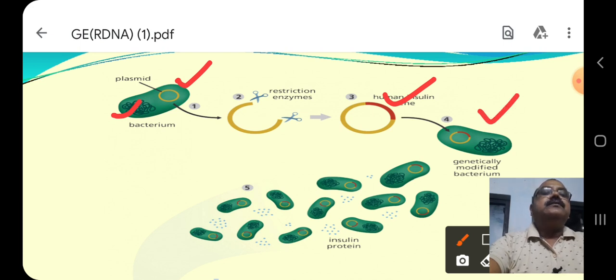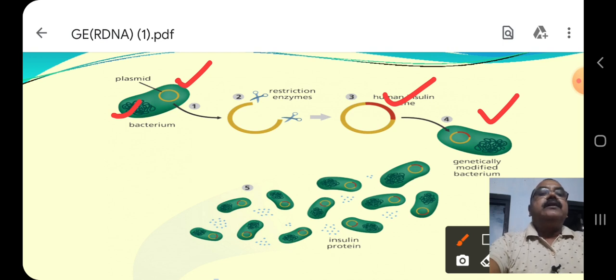In this process, initially the bacterial plasmid is removed and this recombinant plasmid is introduced into the bacteria. The bacteria accept it naturally or by means of some stress stimulation, either heat or electrical shock.